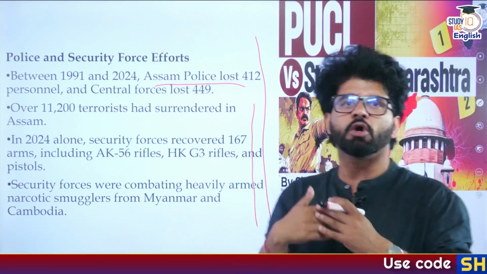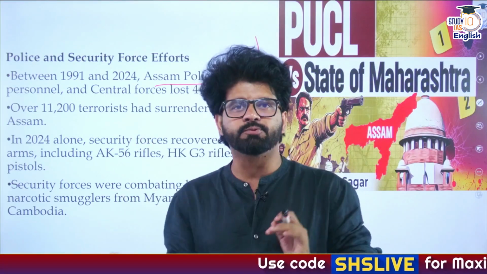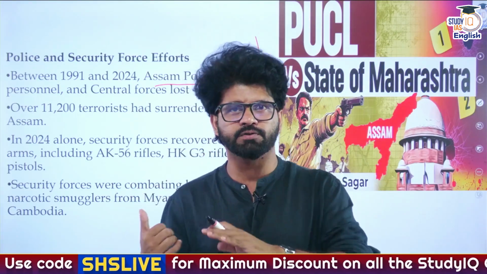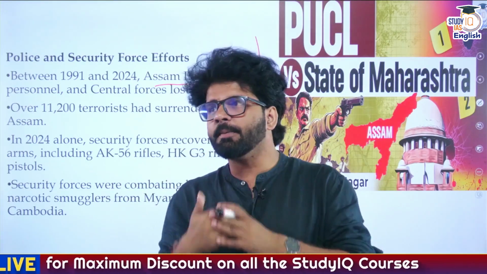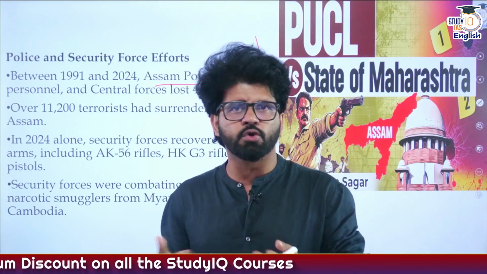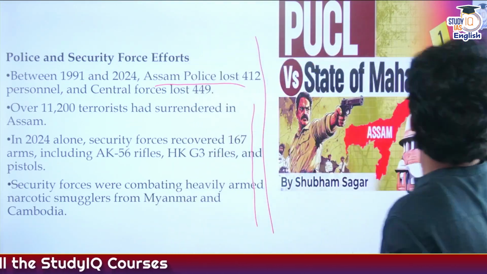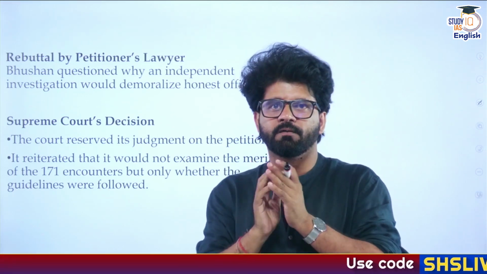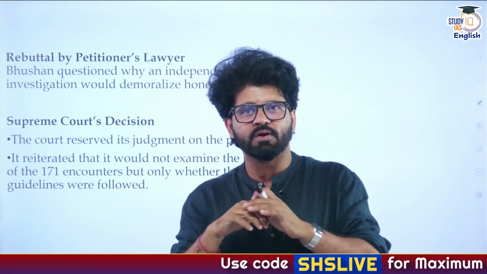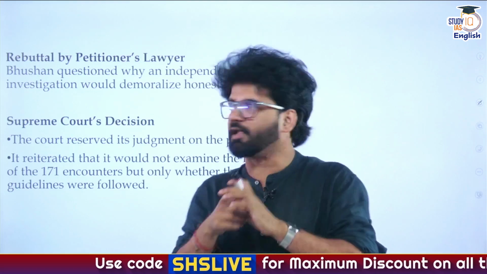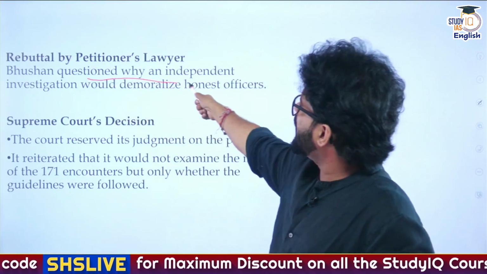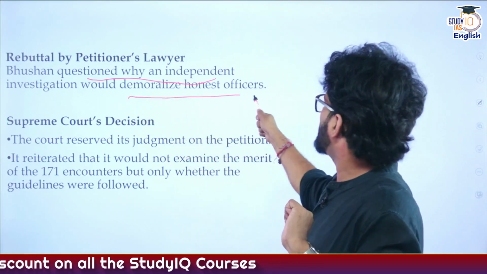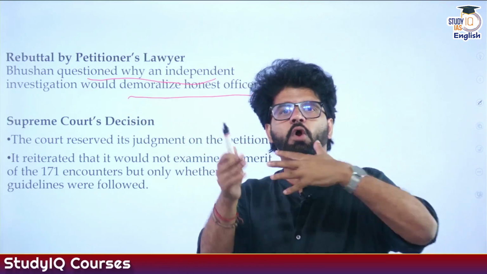And that's what the Solicitor General is citing these points to say that when you are filing these PILs, you are putting too much pressure on the forces there. Prashant Bhushan is saying that with an independent investigation, if they have done nothing wrong, they should not be fearful about anything at all. So if they are fearful, then there is something to be feared about, or maybe something is wrong here. So this is what Prashant Bhushan is saying. Question: why would an independent investigation demoralize an honest officer? He's trying to counter the Solicitor General's point.